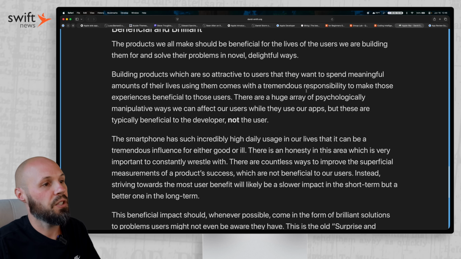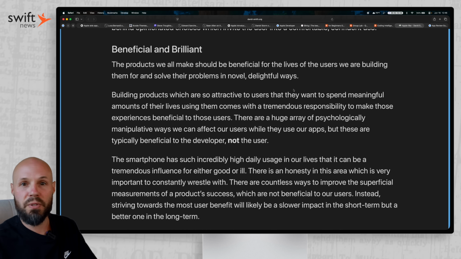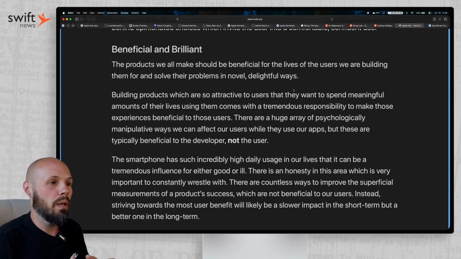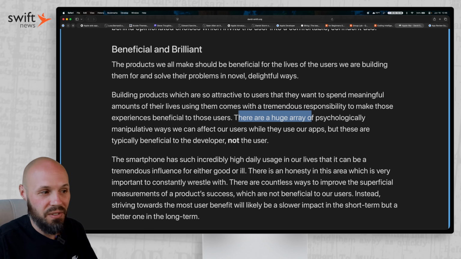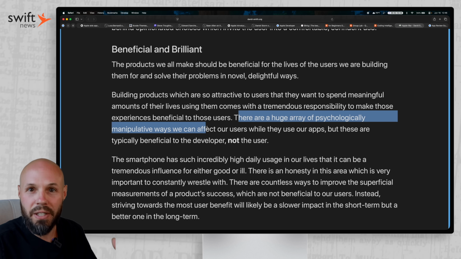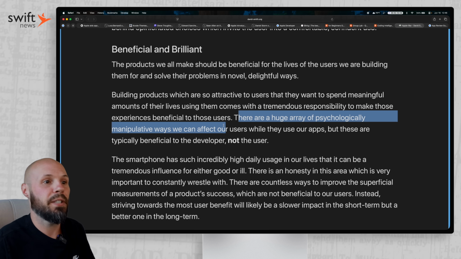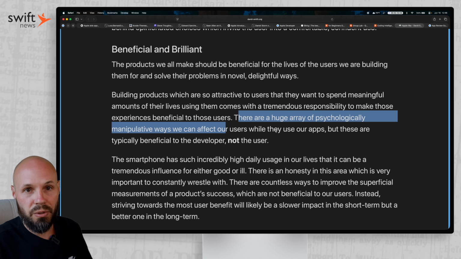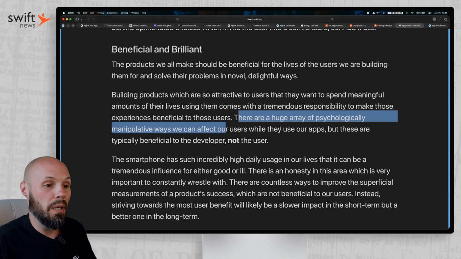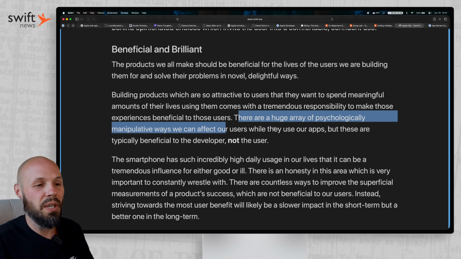And then be beneficial and brilliant. So this is that whole surprise and delight. Your app should be very beneficial and used all the time by your user, with the main caveat, because there's a huge array of psychologically manipulative ways we can make users use our app or get them addicted to our app. That's not the goal. That's not what he's saying. You want to be insanely beneficial to where someone uses your app a lot, but make sure it's beneficial to the user, not the developer.